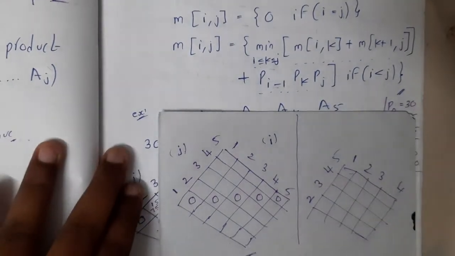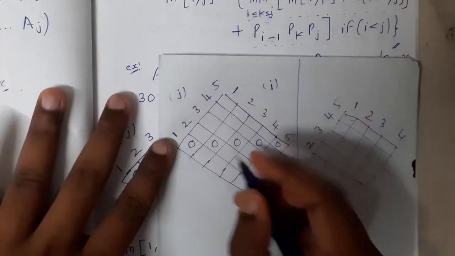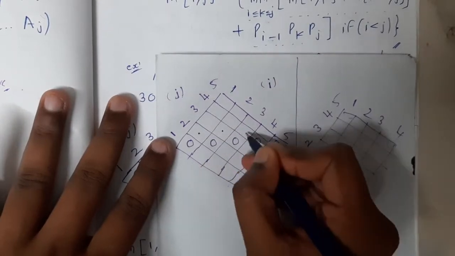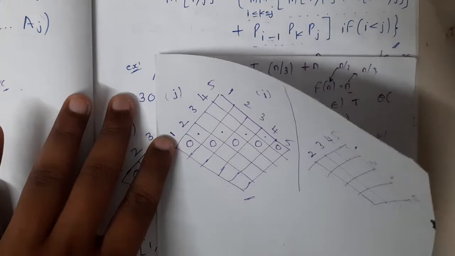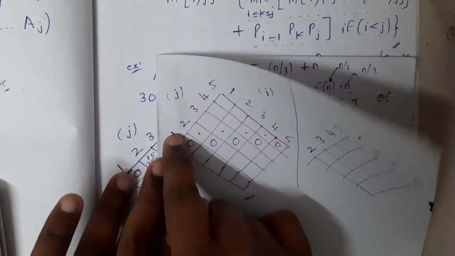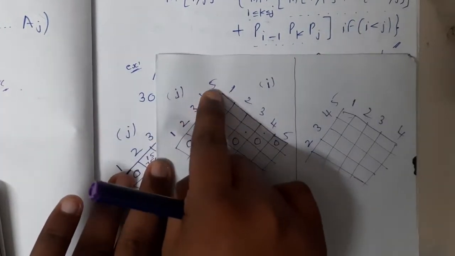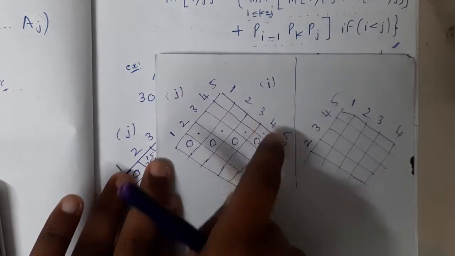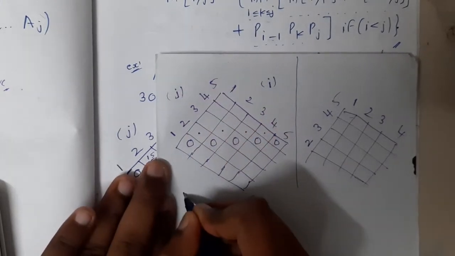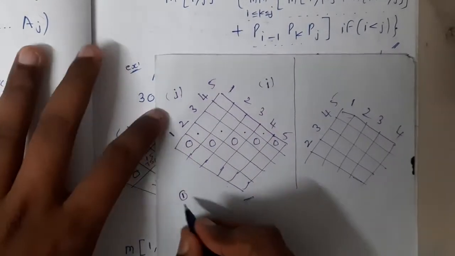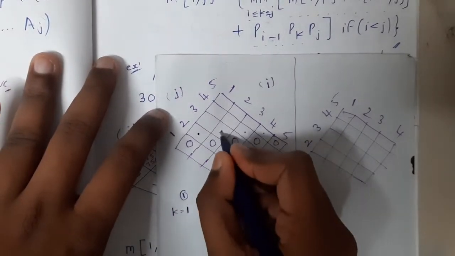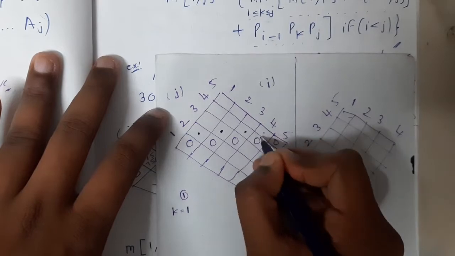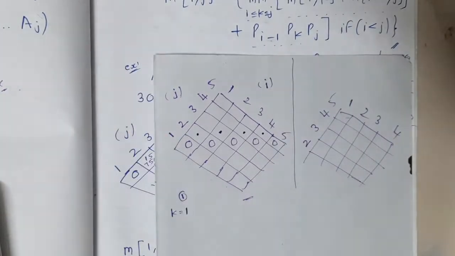So when you are calculating for this point, this point, this point, this point, in total how many points are there, guys? We have 4 points. How many values do we have? 1, 2, 3, 4 and 5. Subtract them, so what will be the result? It will be 1, right? So we have only one option, k equal to 1. For the first value k equal to 1, for the second value k equal to 2, for the third value k equal to 3, for this value k equal to 4.